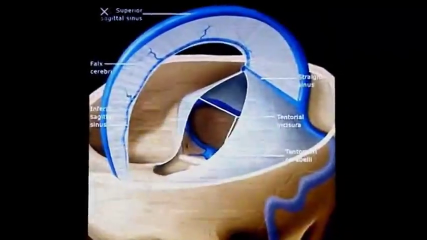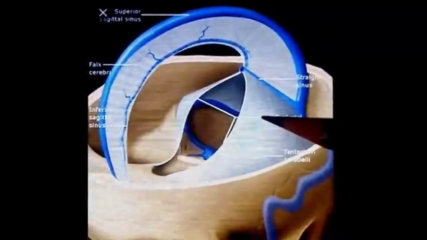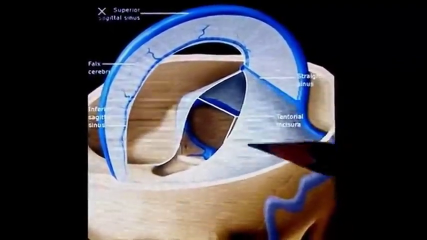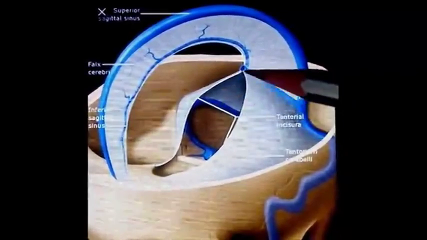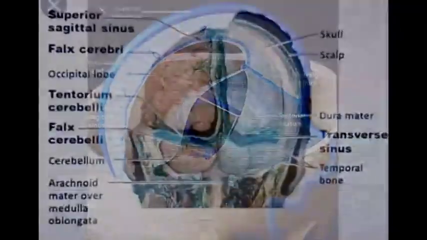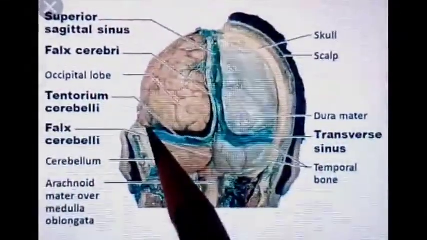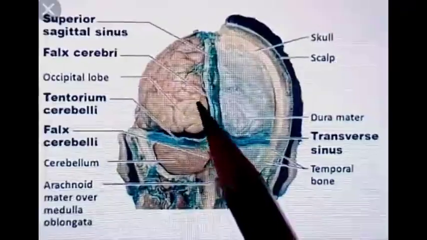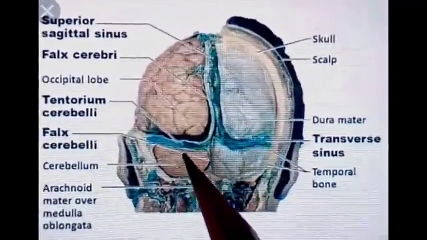Next comes the second fold of dura mater, known as tentorium cerebelli. It is a tent-shaped fold of dura mater forming the roof of the posterior cranial fossa. Tentorium cerebelli is present in this area, so it separates the occipital lobes of the cerebrum from the cerebellum.